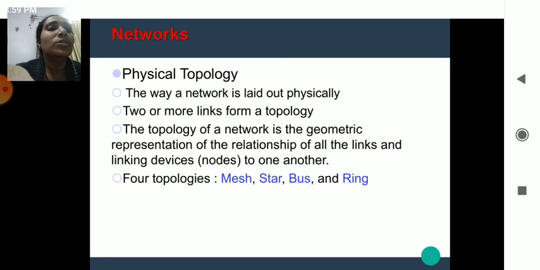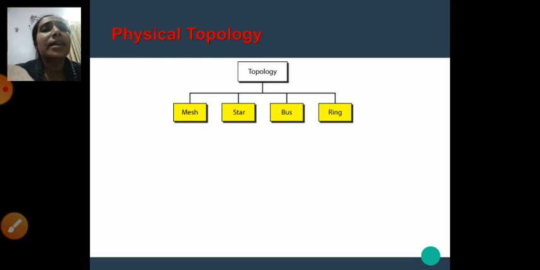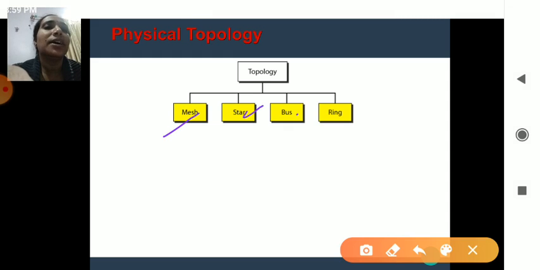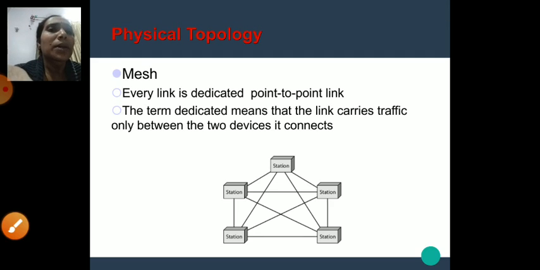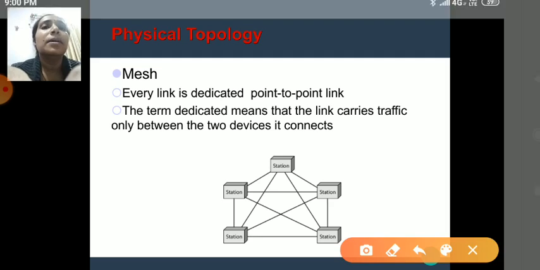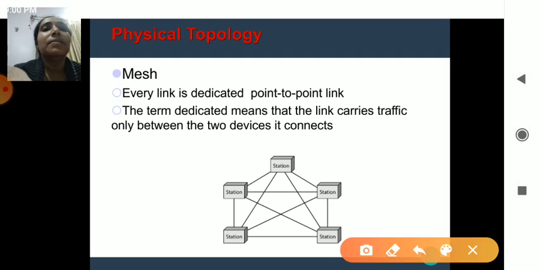So next we move on to the concept of how these topologies are being implemented. As I said, the topologies are of four types: mesh, star, bus, and ring. One by one we will be learning it. So first, as we said, a mesh topology. What do you mean by a mesh topology?